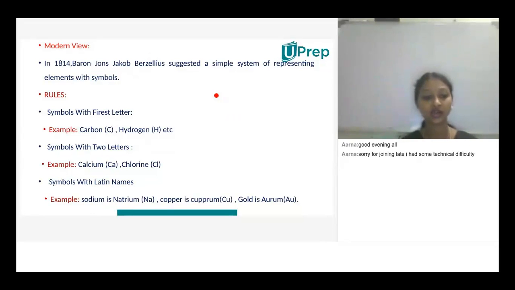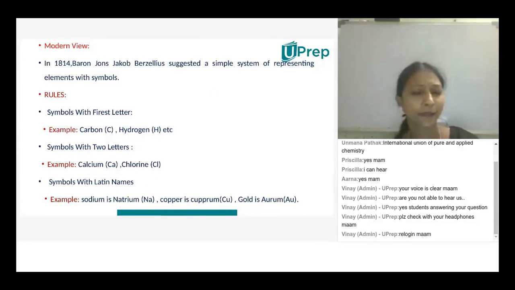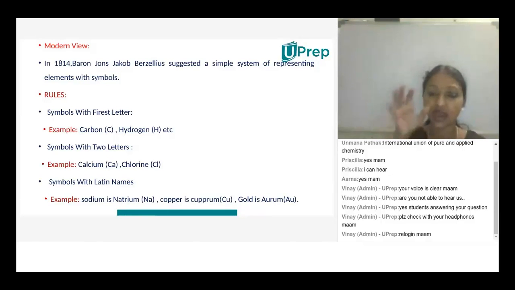What do you mean by IUPAC, children? International Union of Pure and Applied Chemistry. Very good. Excellent. So IUPAC gives the recognition of the elements by naming the elements. Then only we get the particular recognized element name. So if you go anywhere in the world, sodium means sodium all over. It's like an international union, in the sense that wherever we go in chemistry, the element names are common. Like how we deal with alphabets, they are recognized all over the world.